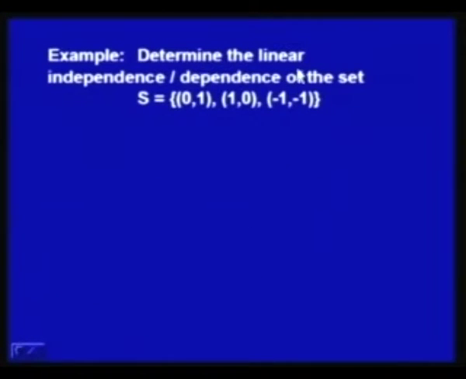Now, in another example, we have to check whether the set 0 1 1, 0 minus 1 1 is a set of linearly independent or dependent vectors.